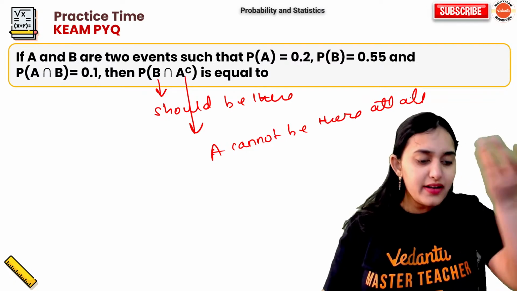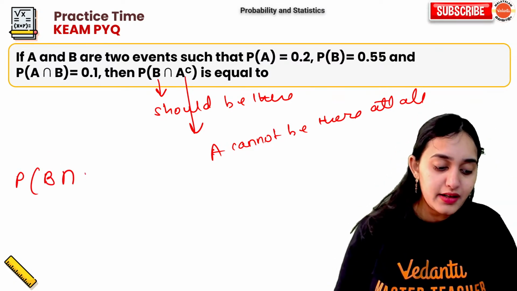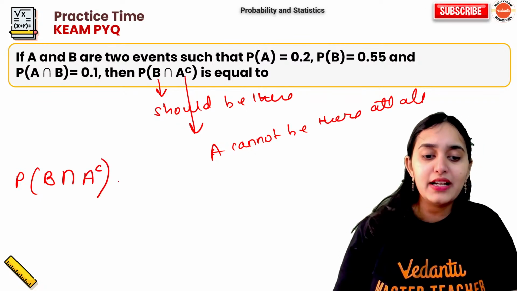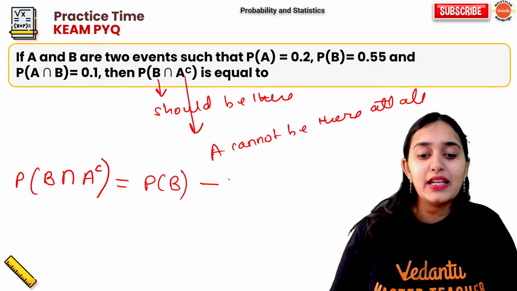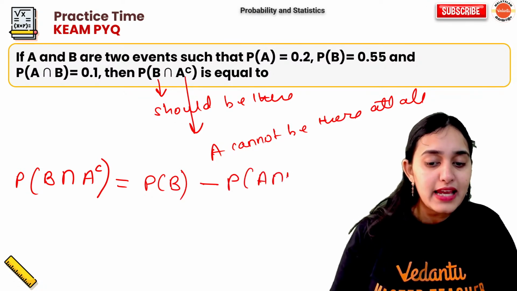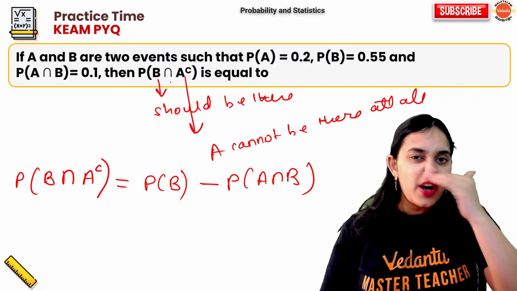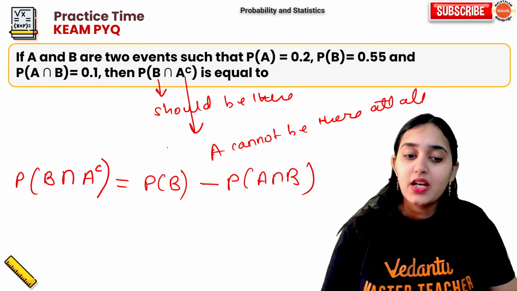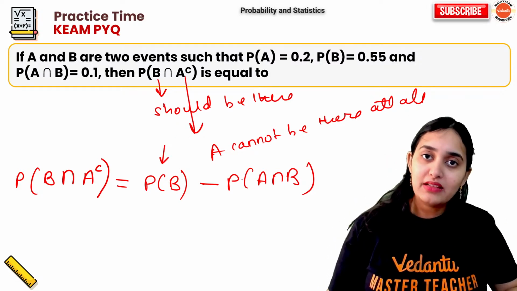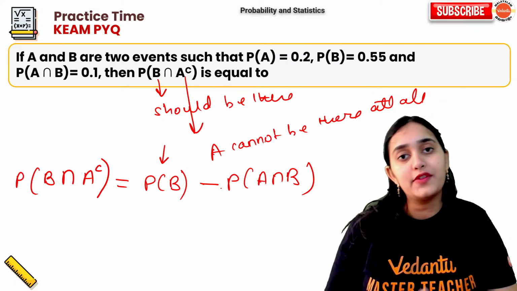So what does that mean? It means that probability of B intersection A complement will be nothing but probability of B minus probability of A intersection B, because it is saying that they want common between B and not A.